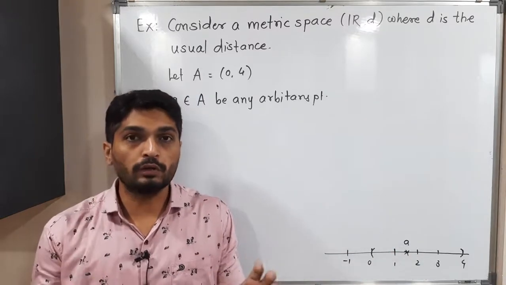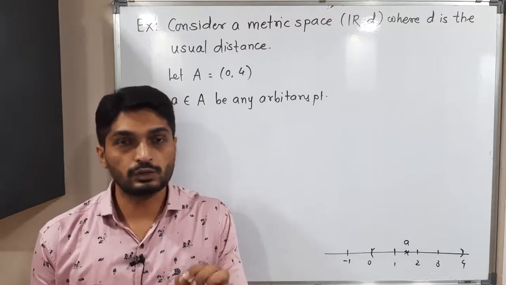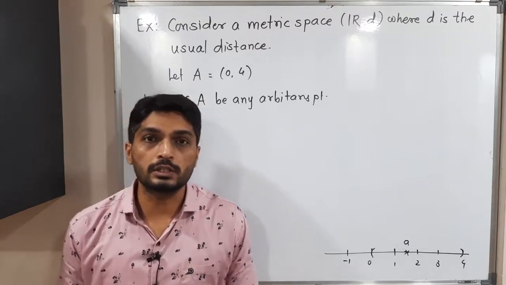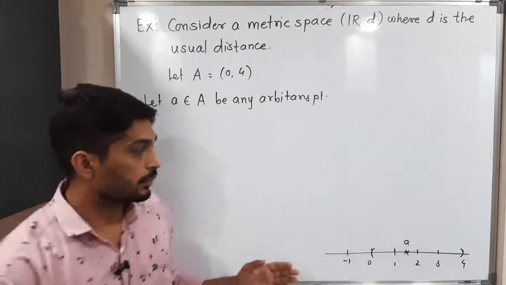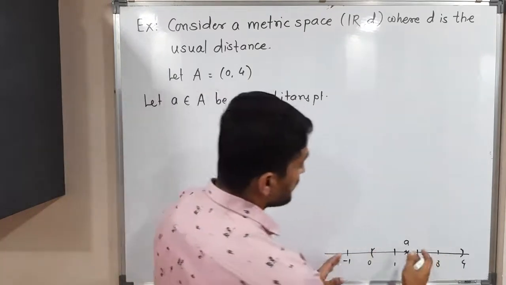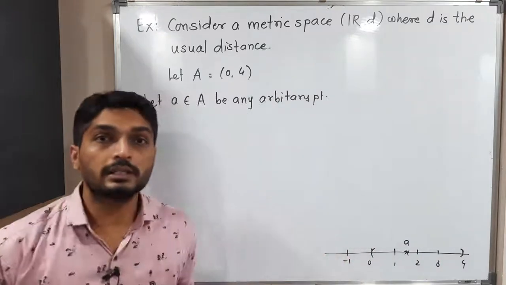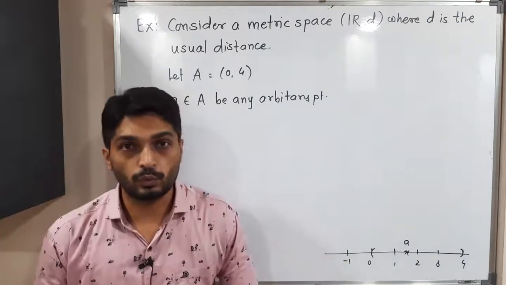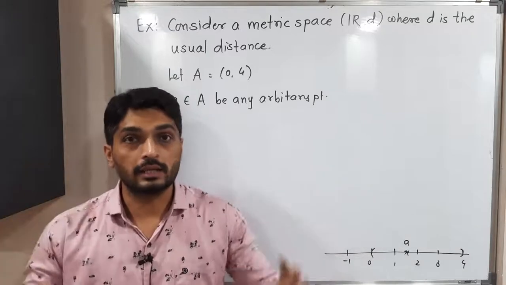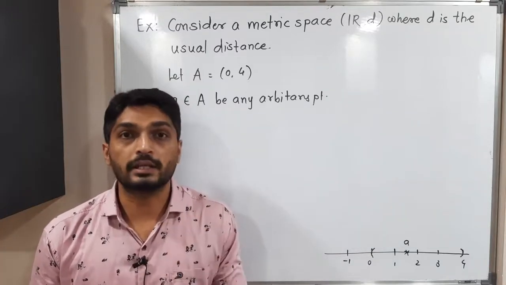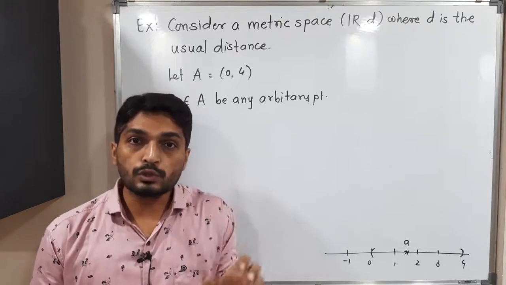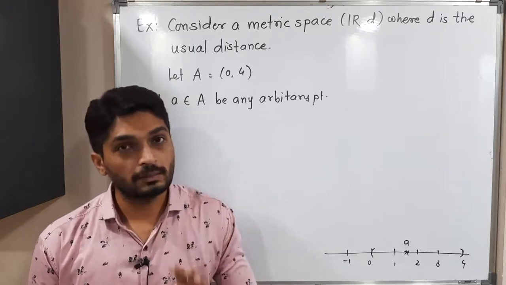So for that ball we should have some radius. So now the question is, what should be our radius? If you take a large radius, what will happen? If you take a large radius, the ball will go outside the interval (0, 4). Okay, the ball will go outside the set A. So it should not happen. So that means we have to take a suitable radius such that the ball entirely lies inside set A.